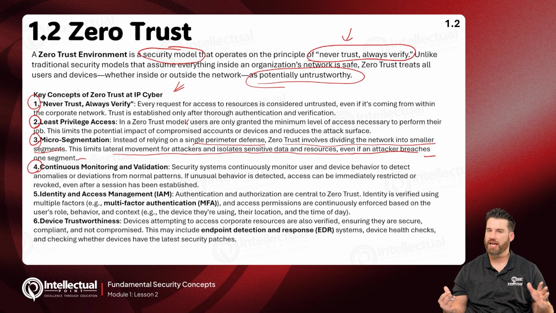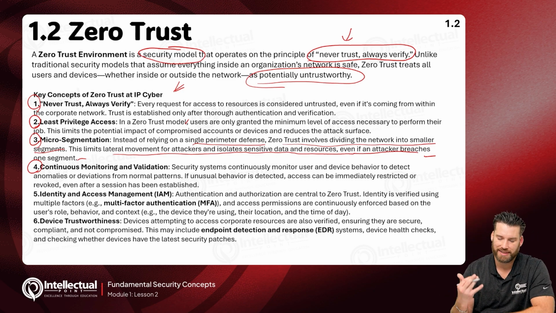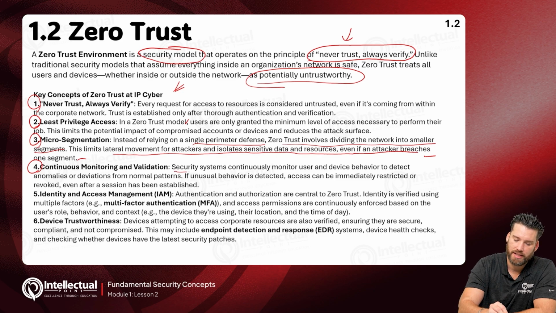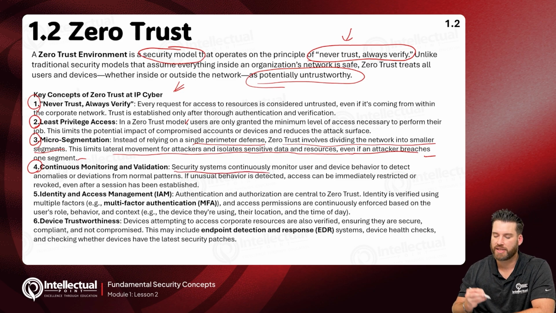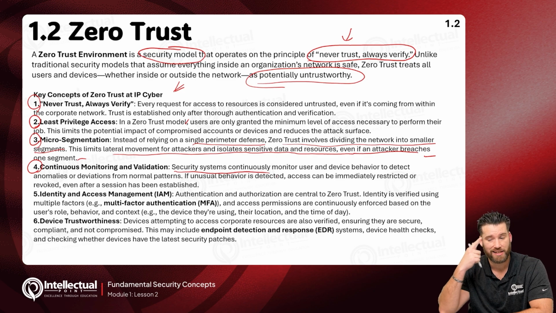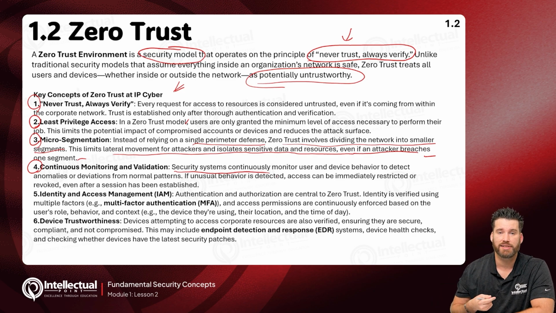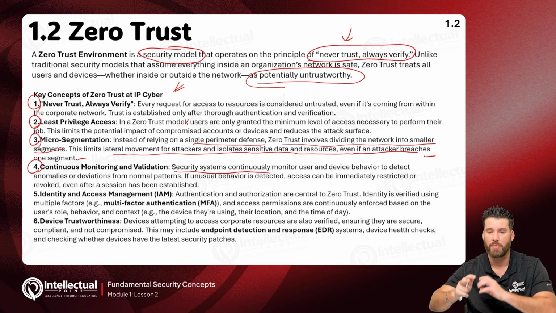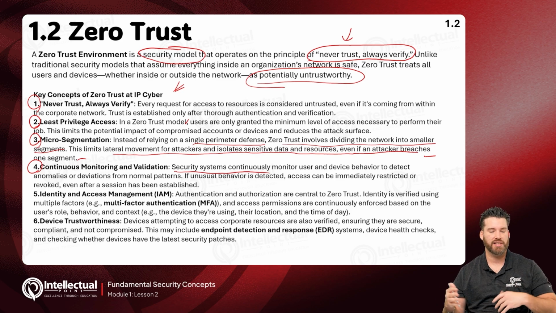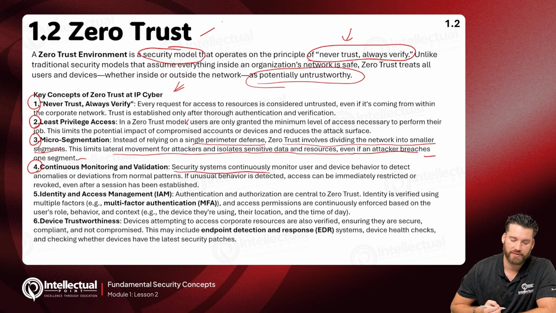This just means that we're looking at everything all the time. We are constantly looking. We're using security systems. We're continuously monitoring. Our people have eyes on glass. They're looking at security alerts and security incidents. They're watching software that's monitoring the entire company. They're doing this around the clock. Another big factor in Zero Trust is that you will always be looking at your company.